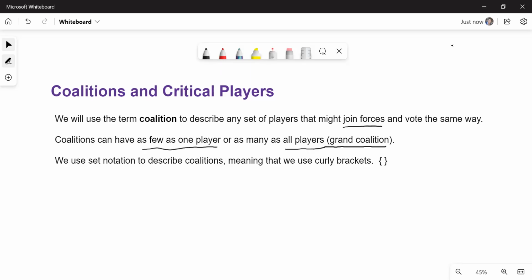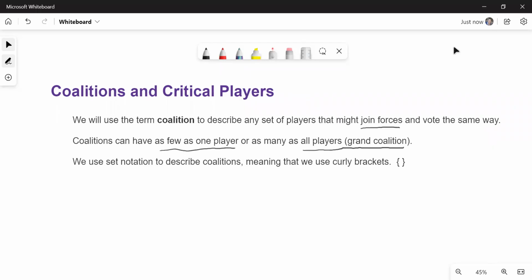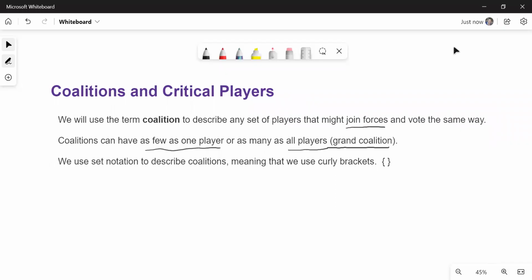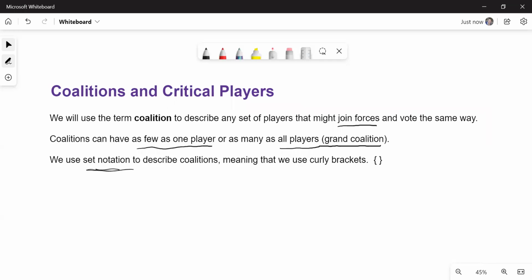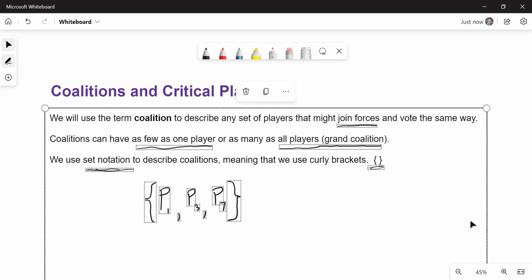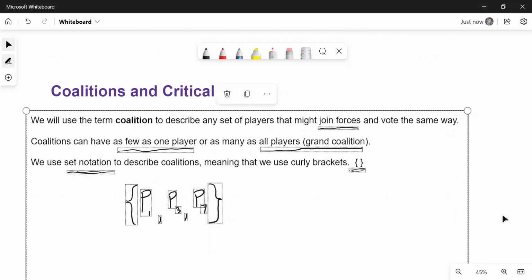When we talk about coalitions, we're going to use set notation. In mathematics, set notation uses curly brackets. So here's an example. If I wanted player 1, player 3, and player 7 to be in a coalition, I would just put curly brackets around them. It looks like a set, and I would say that's a coalition. Player 1, player 3, and player 7 may get together on a vote for some particular reason. Let's take a look at some examples.